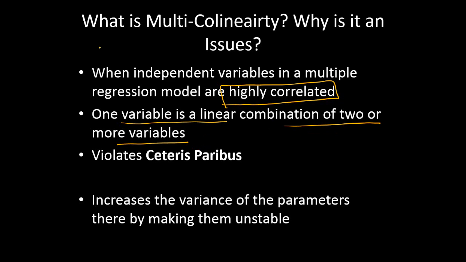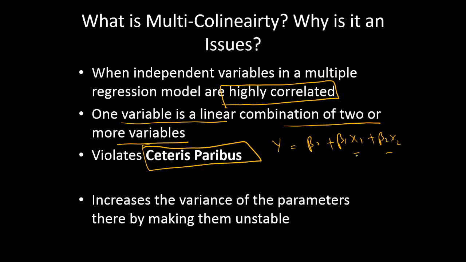It's going to be difficult to have a good model with multicollinearity. So it violates an assumption known as the ceteris paribus assumption. So what does it say? Let's assume there is a model y equals beta naught plus beta 1 x1 plus beta 2 x2. So there are two independent variables, x1 and x2, and they are highly correlated. We call that situation multicollinearity, right?